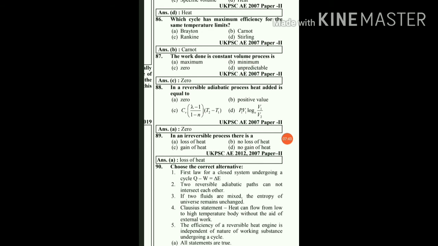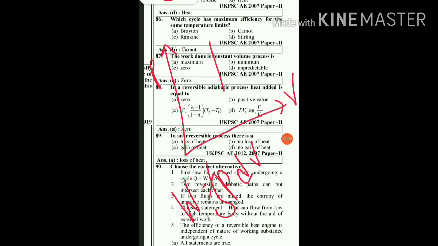Then, work done in a constant volume process is, so for a constant volume process, if you draw it on a PV diagram, the constant volume process is a vertical line where the net work done will be 0. Work done is nothing but PdV. So for an isochoric process, that is a constant volume process, the area under the curve is 0. So work done will be 0. So option C will be the correct answer.